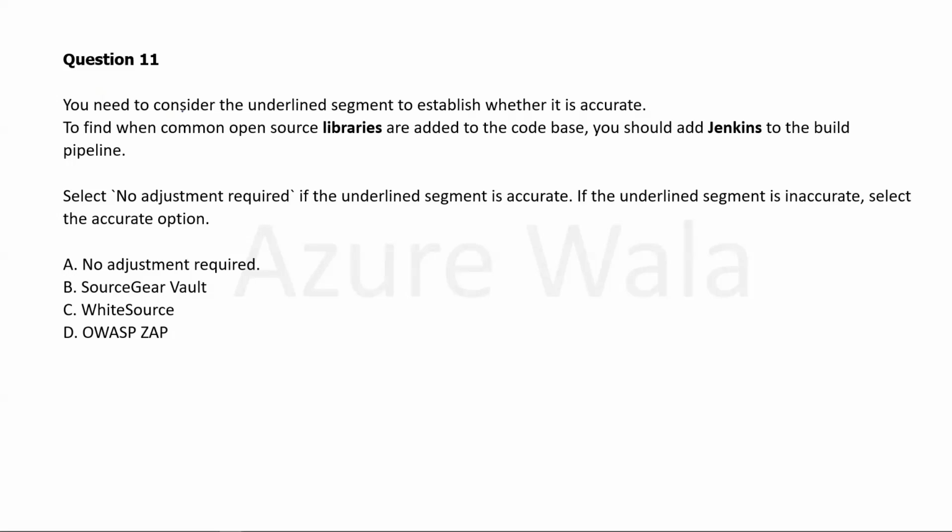Question 11. You need to consider the underlined segment to establish whether it is accurate. To find when common open source libraries are added to codebase, you should add Jenkins to the build pipeline. Select no adjustment required if the underlined segment is accurate. If the underlined segment is inaccurate, select the accurate option. Option A, no adjustment required. Option B, SourceGear Vault. Option C, WhiteSource. And option D, OWASP ZAP.